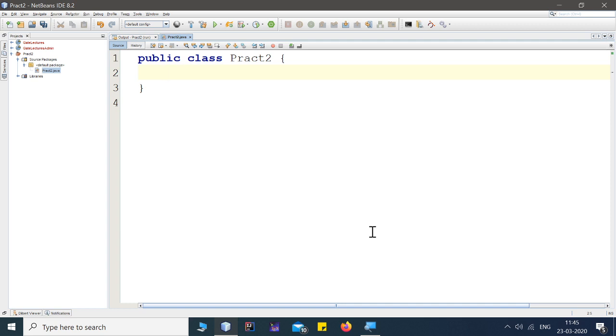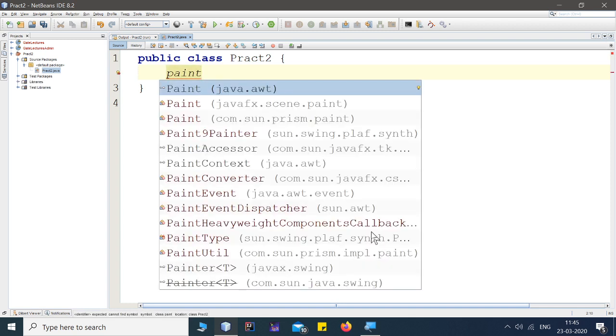Now guys, as discussed in the last lecture, I am going to override one method called paint.